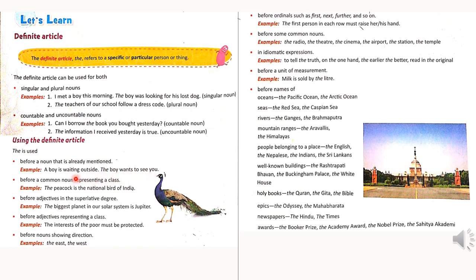A boy is waiting outside. The boy wants to see you. Here, a boy, he himself is the boy. Same boy. That's why the definite article the is used the second time, here in front of the noun boy.